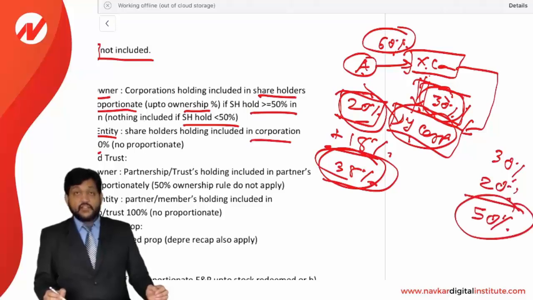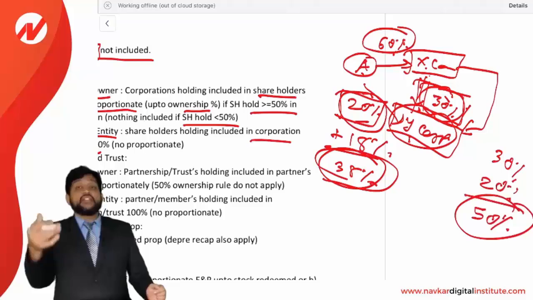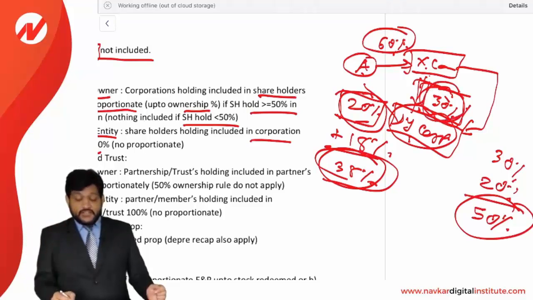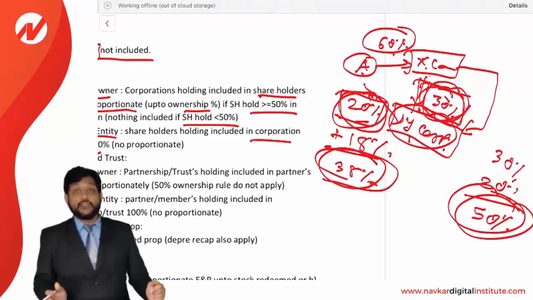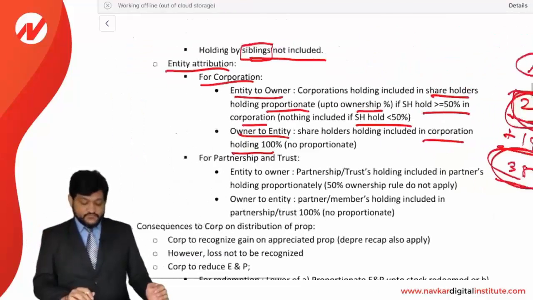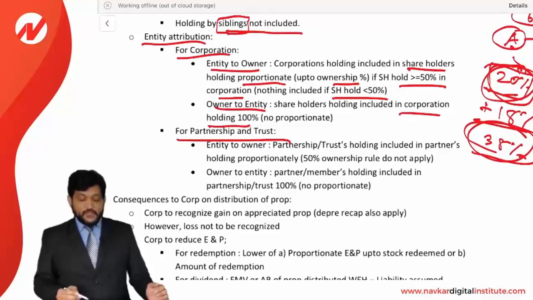Look at this. For X corporation's holding into Y corporation, we are not making it proportionate. 30% direct and 20% of A's holding. So total 50% is considered as X corporation's holding into Y corporation. That's a deemed one. But if I talk about A's holding into Y corporation, then I am making it proportionate. But if I am talking about X corporation's holding into Y corporation, then there is no proportionate. Full amount is to be included. Must consider this point.